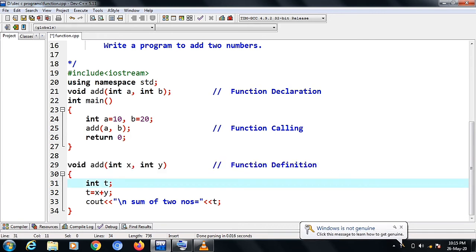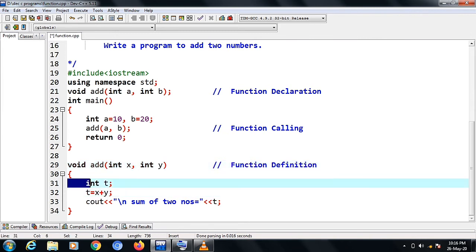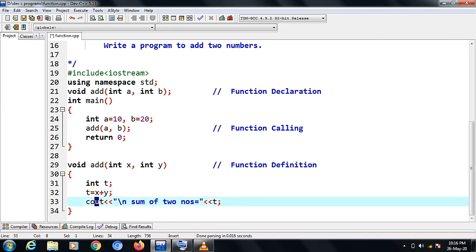What will happen when we switch from the calling function to the called function? The value of the arguments is copied into the receiving arguments. Here the value of a that we are passing will be copied into x, and the value of b will be copied into the argument y. After that we have taken another variable t, and we are summing up x plus y, and the value will be copied into t, and we are printing the value of t with the help of the cout